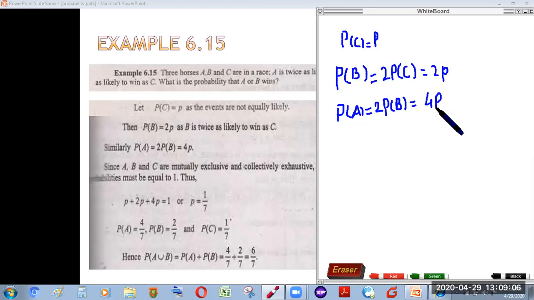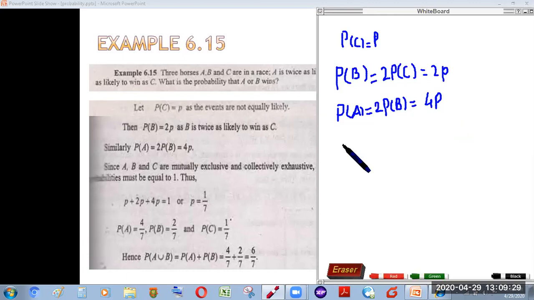Now, the winning events of all these 3 horses are mutually exclusive, because it cannot happen that any 2 can win together, so there is nothing common between them. Side by side, they are exhaustive events as well, and we know that exhaustive events are those which collectively make the entire sample space.